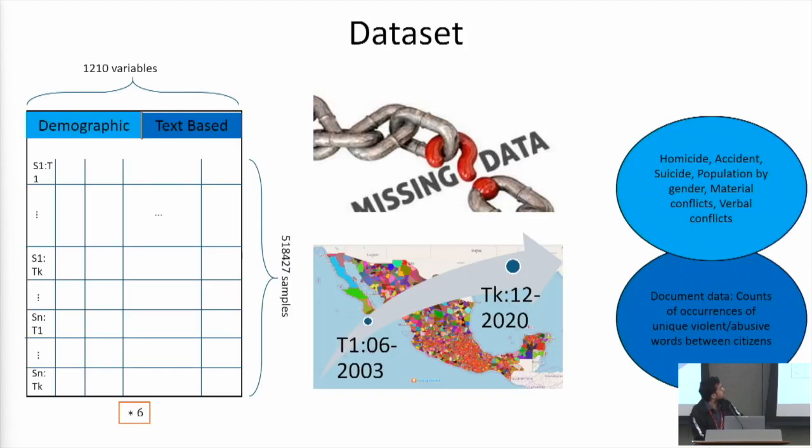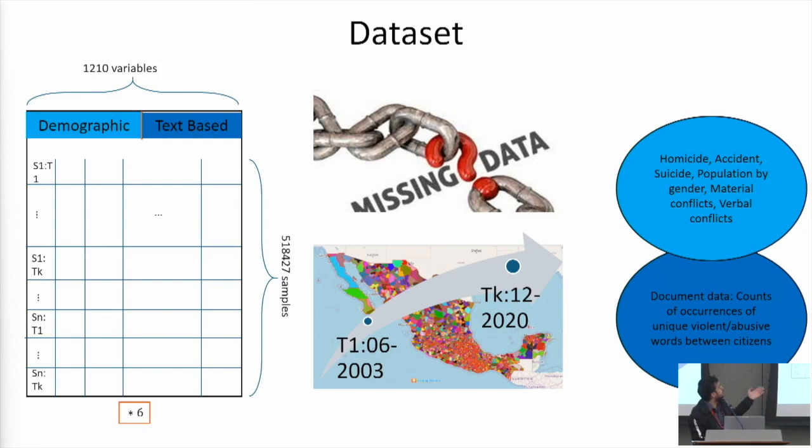Talking about the dataset, it's a tabular dataset which has two different kinds of variables. One is demographic based and the other is text based. The demographic based data includes, but is not limited to, homicides, accidents, suicide. Similarly, the text-based data includes, but is not limited to, document data, like the counts of abusive or unique words between citizens.